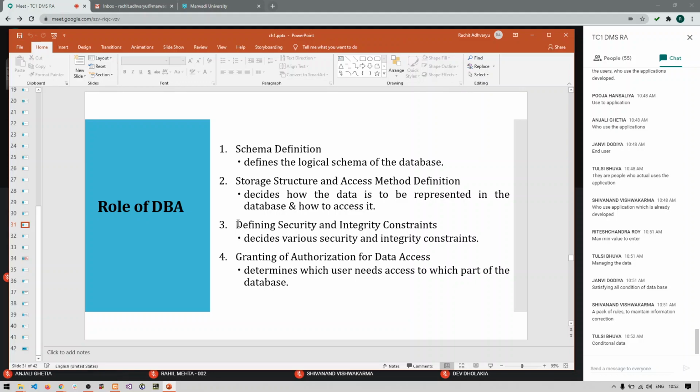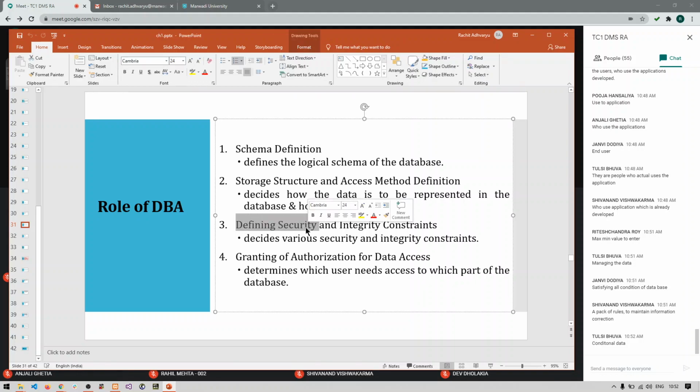So defining the security to a particular database and implementing the conditions on a particular database. We want to say that this particular data should be based on this particular condition, or this particular data should be more than 500, should be in only characters, or should be only in uppercase or only in numbers.